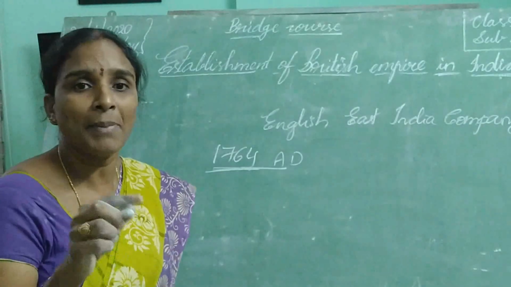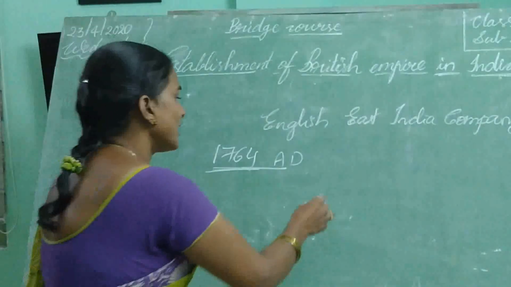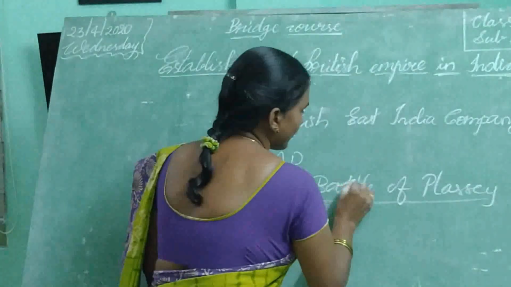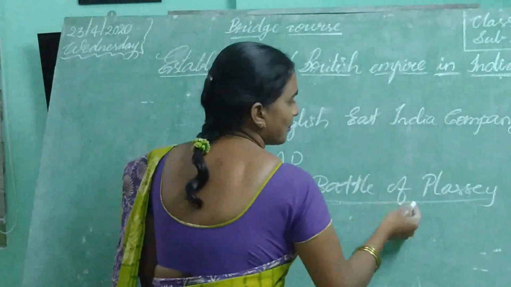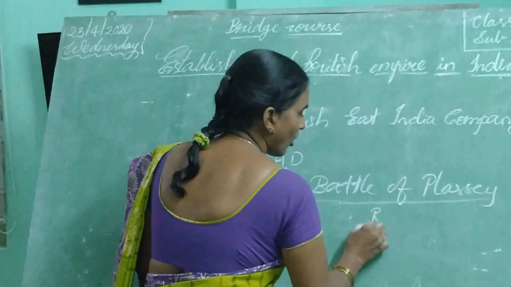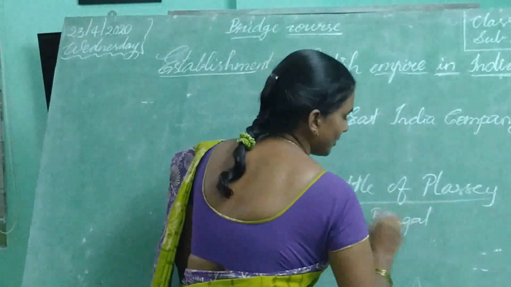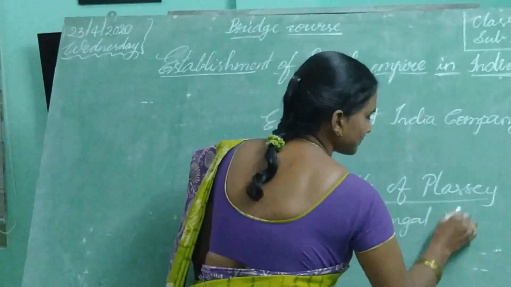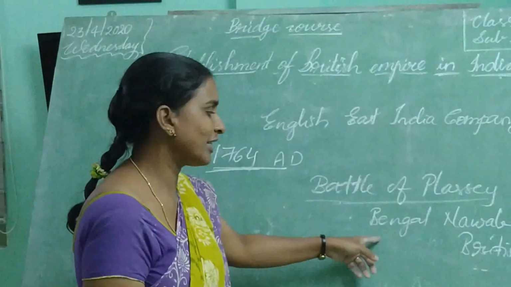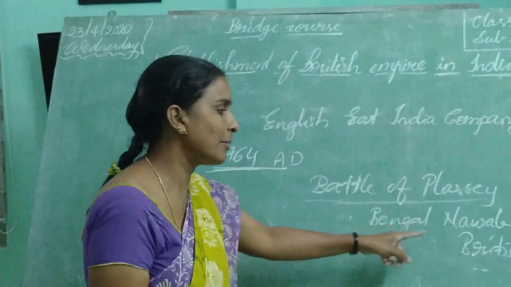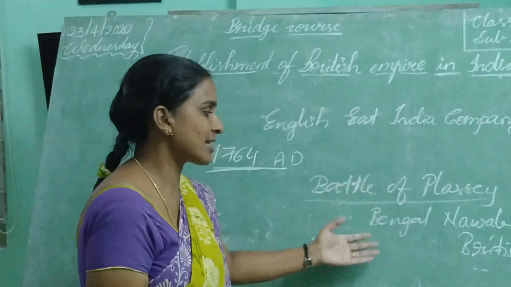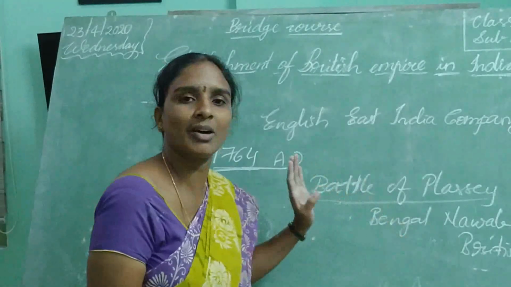Later, the Battle of Plassey is one of the important battles. Why? Because the Battle of Plassey was fought between the Nawab of Bengal and the British troops. Here also the Britishers became successful by defeating the Bengal Nawab.